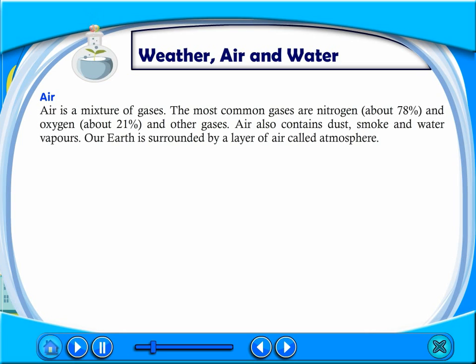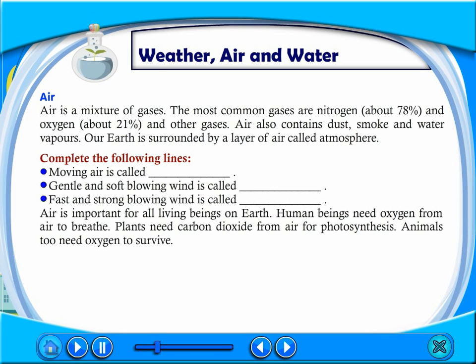Air. Air is a mixture of gases. The most common gases are nitrogen, about 78%, and oxygen, about 21%, and other gases. Air also contains dust, smoke, and water vapors. Our earth is surrounded by a layer of air called atmosphere.